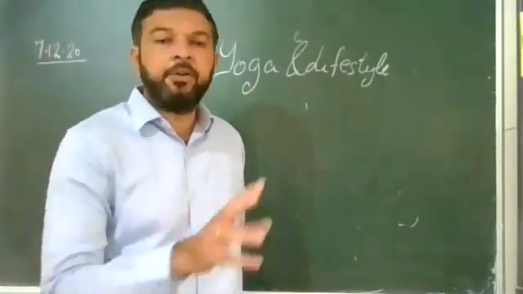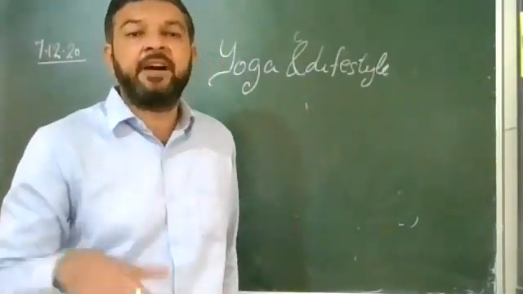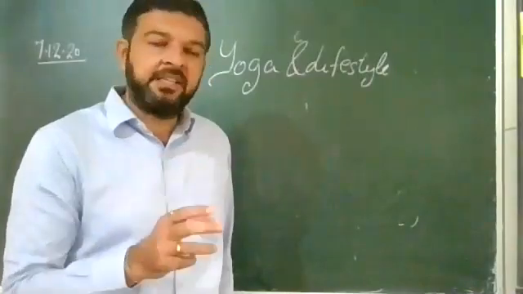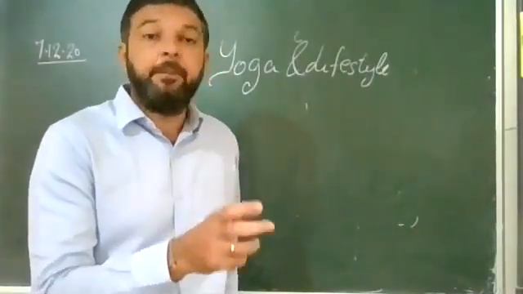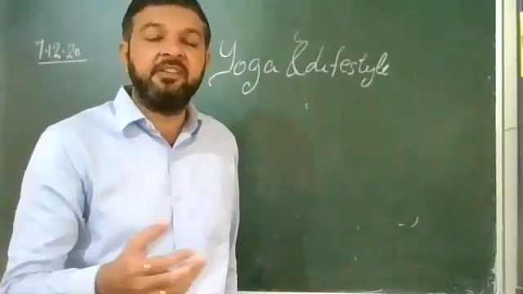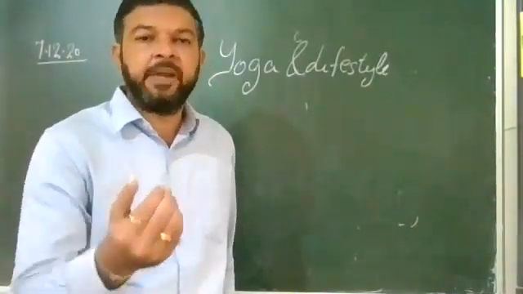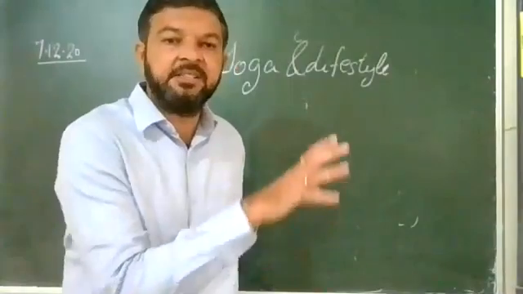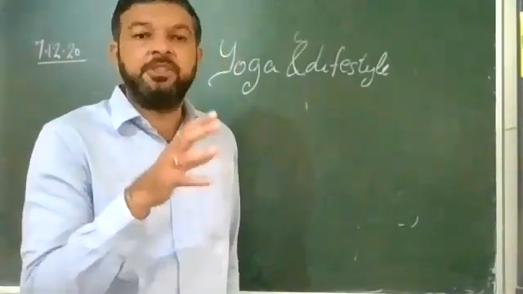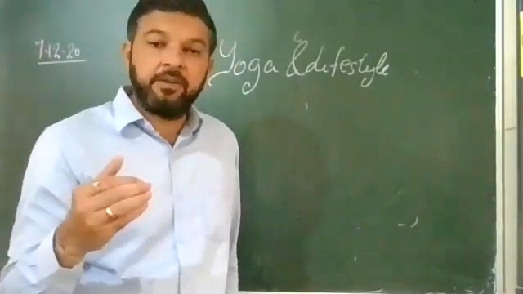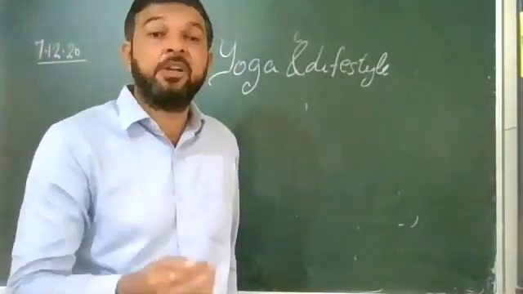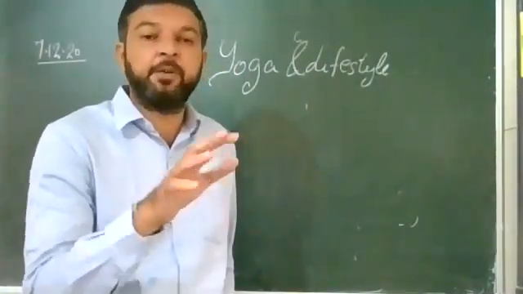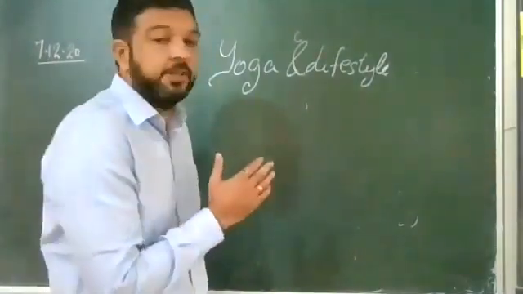In this chapter we will be dealing with what the diseases are and what types of asana we can perform. There are three things: the process of how to perform, and the benefits of the asana. Suppose we do Bhujangasana, it will reduce back pain. So how to perform Bhujangasana, what benefits you get after doing it, and what the contraindications are, that is, who should not do Bhujangasana and who should stay away from this particular asana. All this we will deal with in yoga and lifestyle.